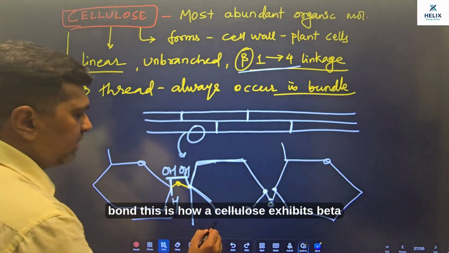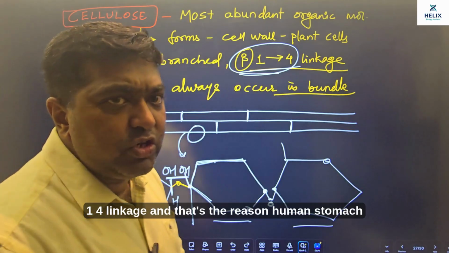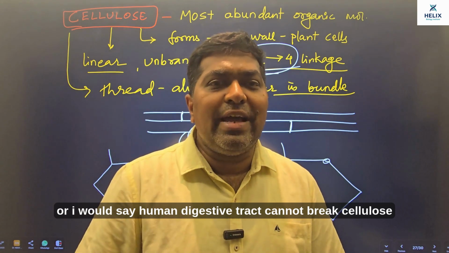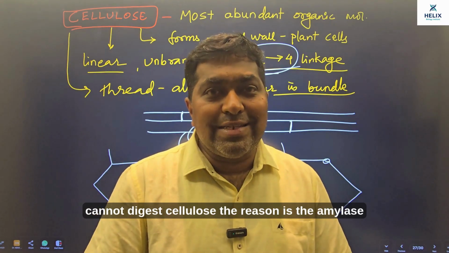This is how cellulose exhibits beta 1,4 linkage, and that's the reason the human stomach, or I would say the human digestive tract, cannot break cellulose, cannot digest cellulose.